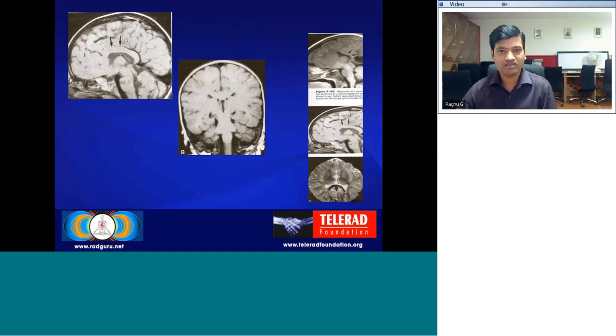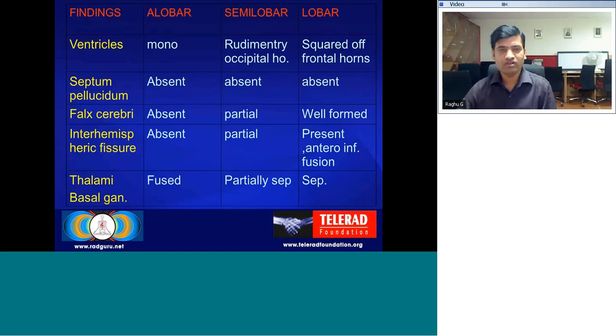Just to differentiate this, you can see that it's a case of lobar holoprosencephaly. Just to list the findings to differentiate alobar, semilobar, and lobar holoprosencephaly. The ventricle is usually a single monoventricle in alobar, whereas there is some rudimentary occipital horn with a horseshoe-shaped ventricle in semilobar. The septum pellucidum is absent in all three types, but the falx cerebri is absent in alobar and is quite well formed in lobar.